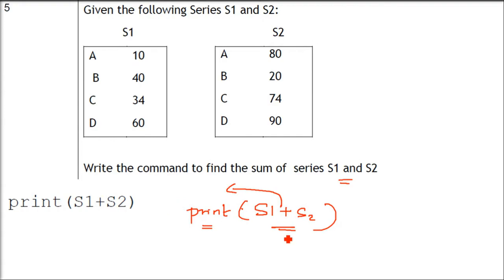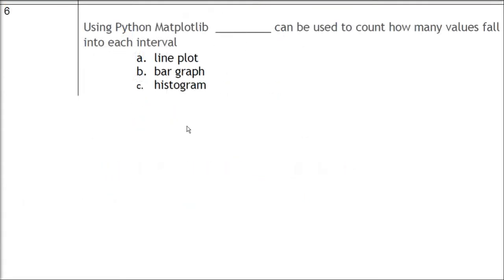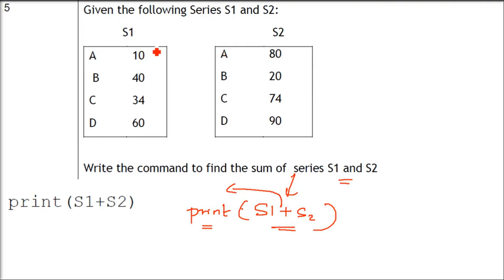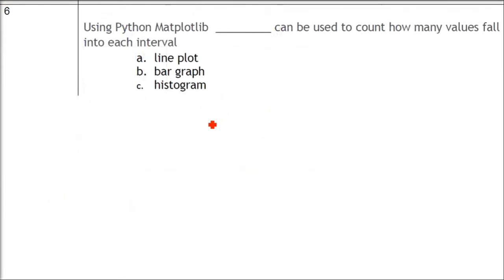Print S1 plus S2. So you just have to write print S1 plus S2 because they have given the marking scheme. So you have to go with this. S1 plus S2 is basically the command. One more thing, let me tell you. What will happen? 10 plus 80, 90, 40 plus 20, 60, 34 plus 74, that is 108, I guess, and